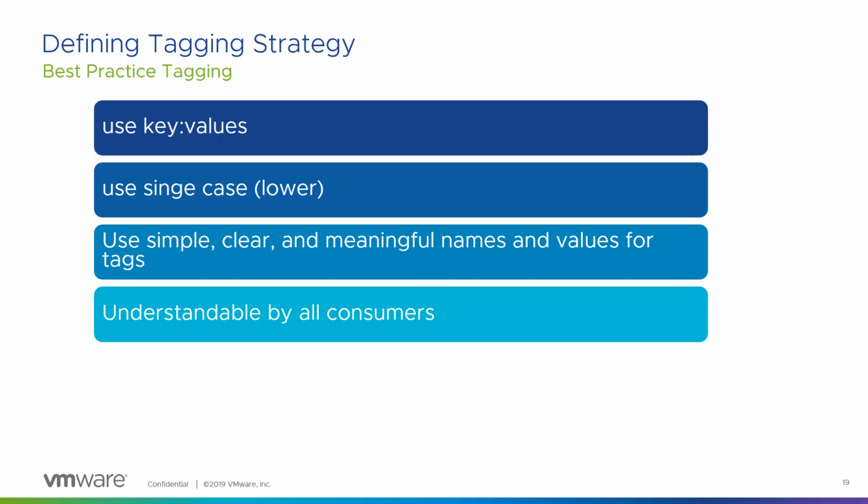We don't want the tagging system to become non-manageable. So ensure that you have a strategy in place for creating tags, and use tags judiciously and not have them at all places, because it can become a sprawl very quickly in this product.